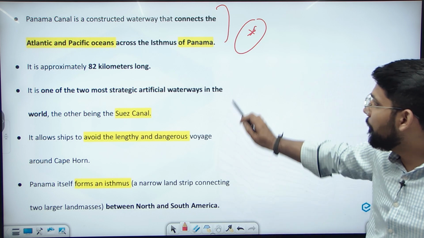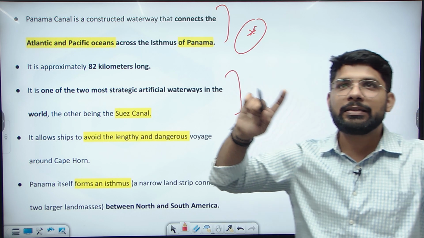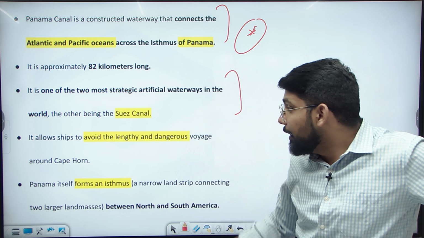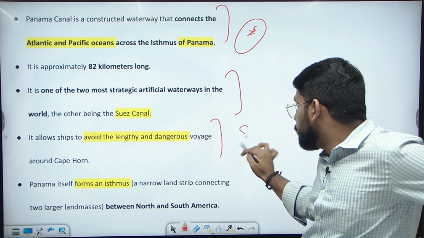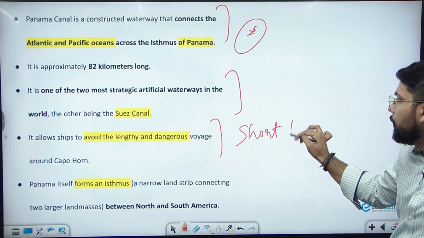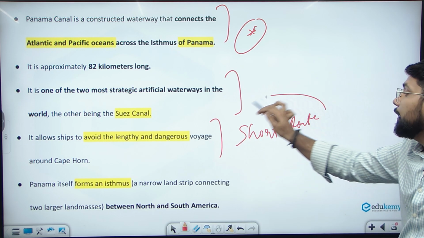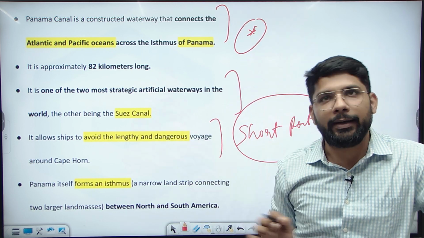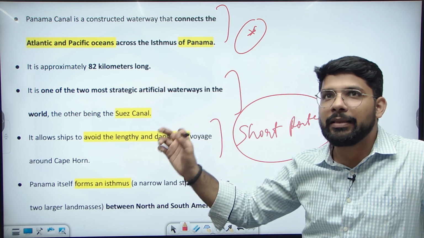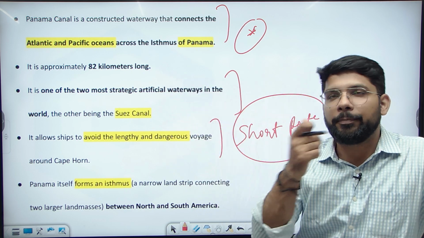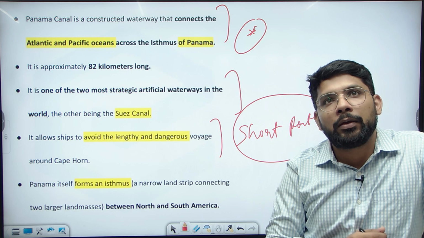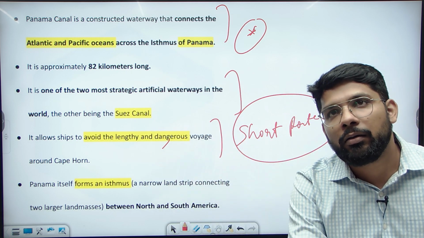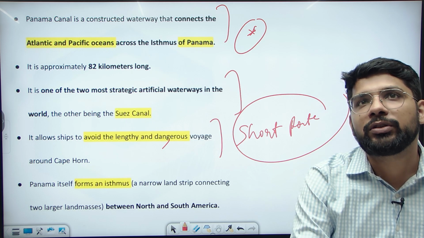So, most important after the Suez Canal, this is the second important waterway in the world, and it allows a short route. Initially, a very long route was needed, going around Africa to reach the eastern side, but after the Suez Canal, we can pass directly. So, to avoid the lengthy and dangerous route, the Panama Canal was started.